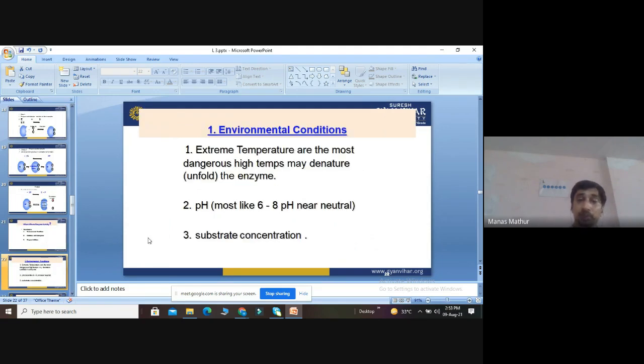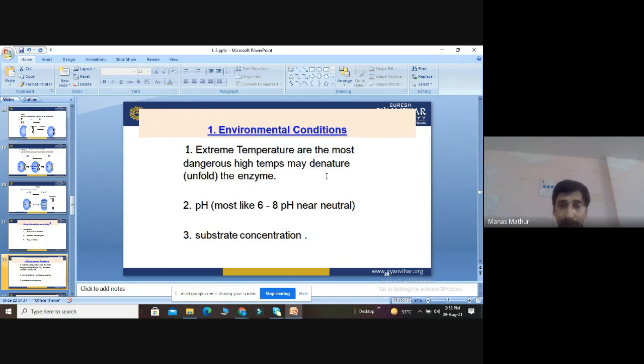Okay. Now first we will discuss the environmental conditions. As we know, they include temperature, pressure, pH, moisture, humidity. In that, first we will discuss temperature. Extreme temperature, whether too low or too high, can be problematic for enzymes. Extreme temperatures are the most dangerous. They can denature the enzymes. So as a result, what will happen? The enzyme will not activate the substrate and it will not convert it into the product, and the reaction will not be completed. Second is pH.